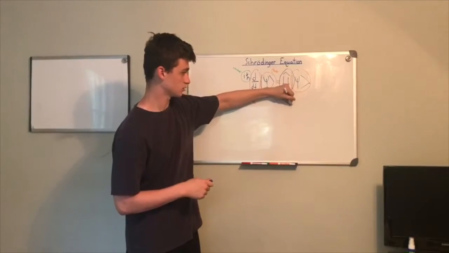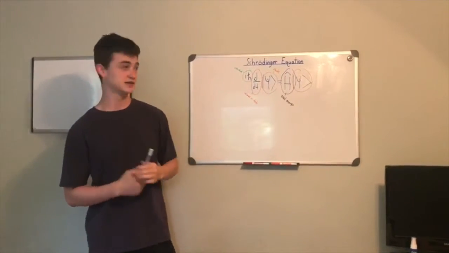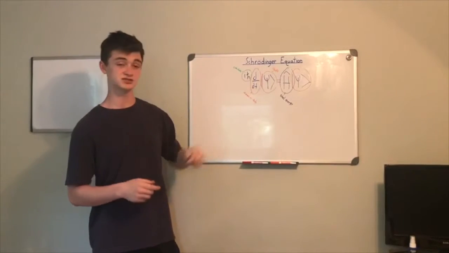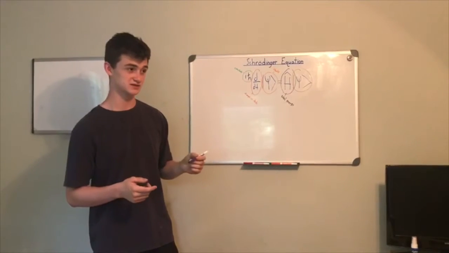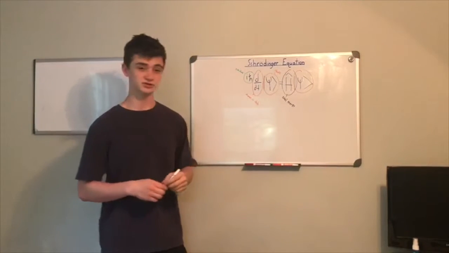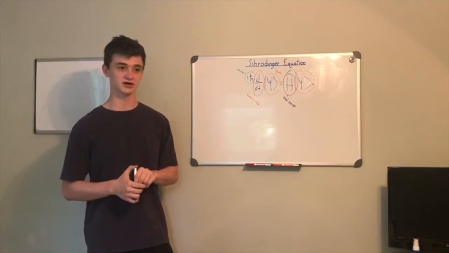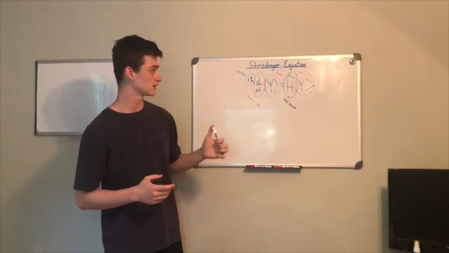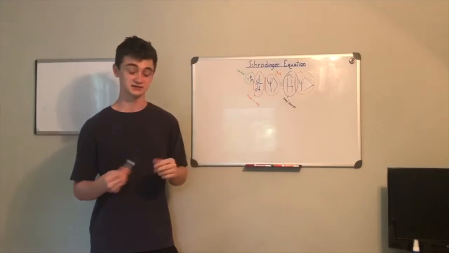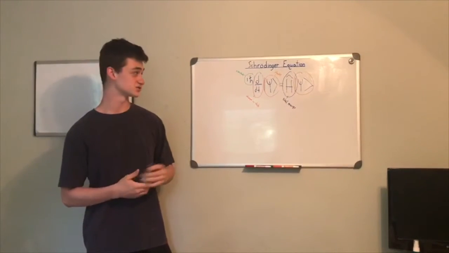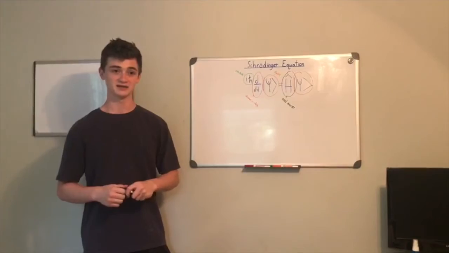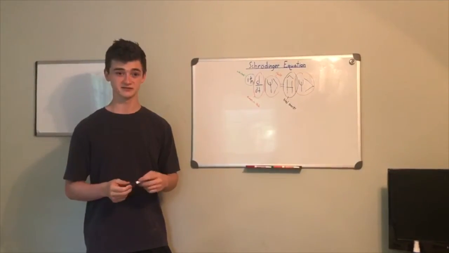So what the whole equation is telling us is that these constants times the derivative of the state with respect to time is equal to the total energy operator of the system. And quantum mechanics can use this equation to solve for the state and can find the probability of any given state. Quantum entanglement is a fascinating subject that is yet to be fully understood.